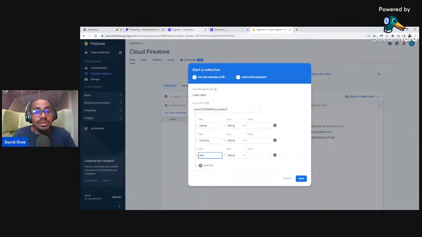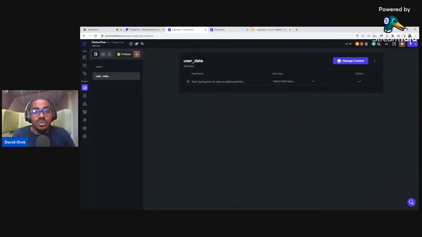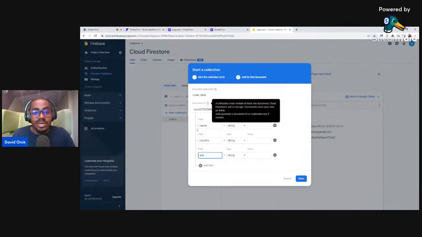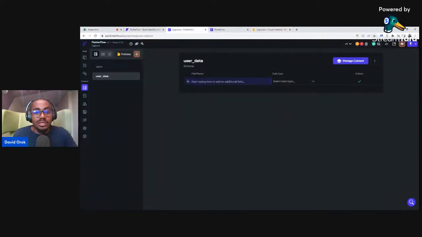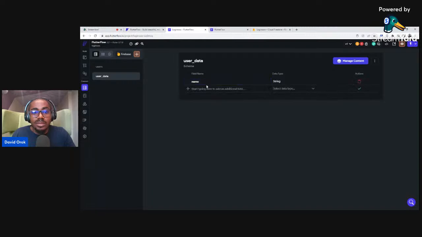And then while this is still up here, still come here and click start from scratch. You want to also set up the schema. What we did here is the schema, all right? It's this data structure. And then we have to do the same thing here. So what did we start with? We said name, the data type is a string. The same thing you did, the same thing you do here. So country, data type is a string as well.